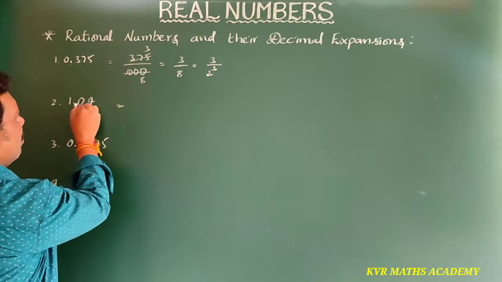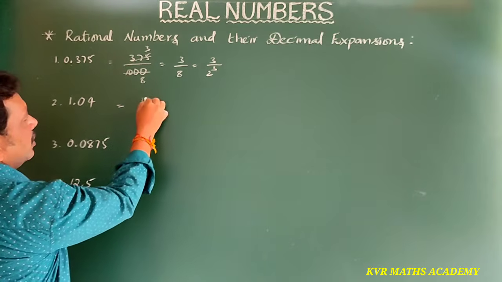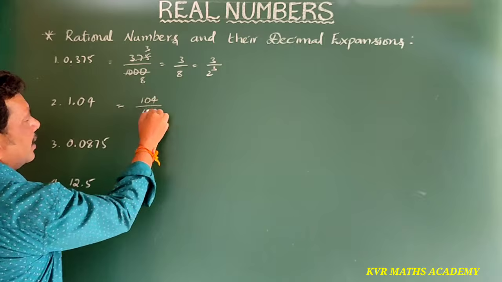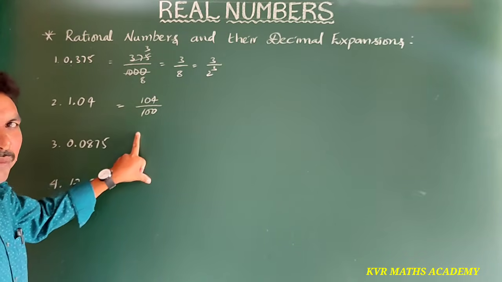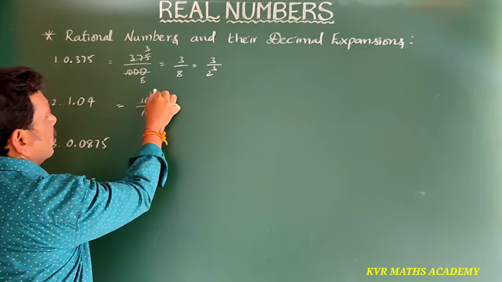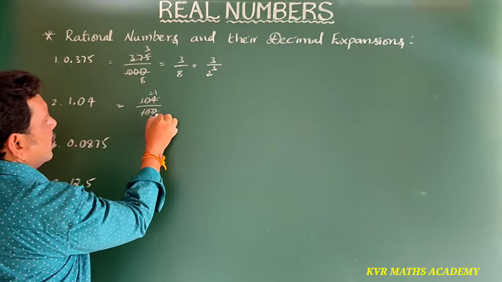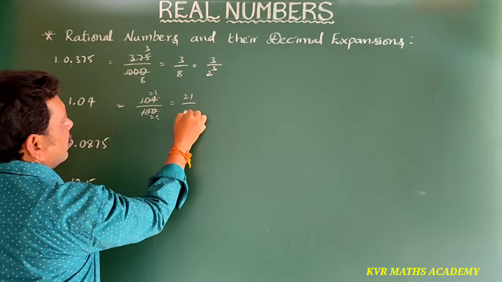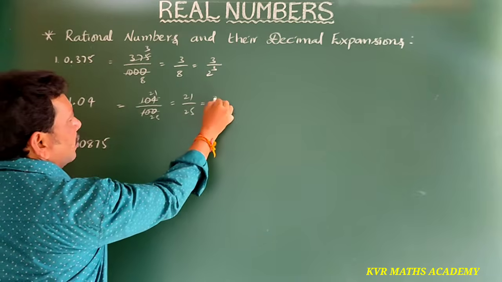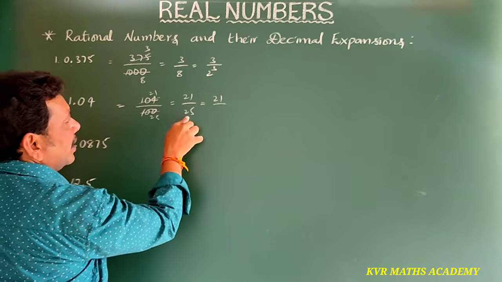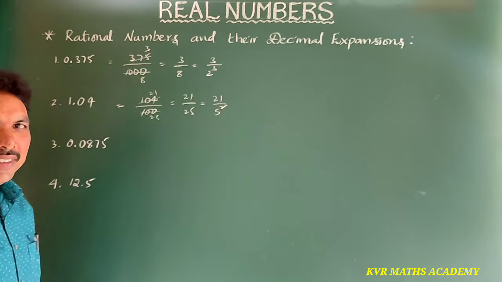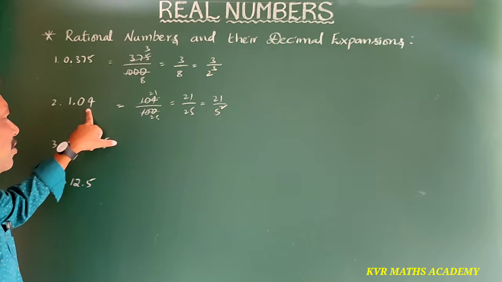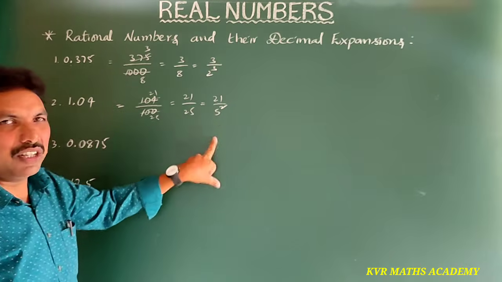Yes. So 1.04 also. Here, 104 by 100. Here 104 by 100, which table gets cancelled? 4th table. So 4 26s are 104, 4 25s are 100. That is equal to 26 by 25. So here if you write in powers of 5, 25 can be written as 5 square. Right. So 1.04 will be 26 by 5 square.